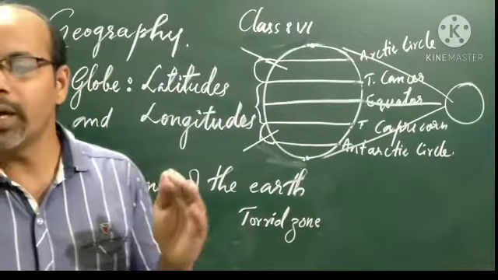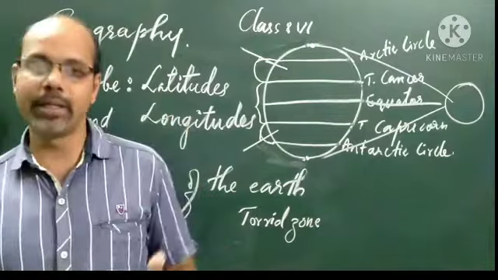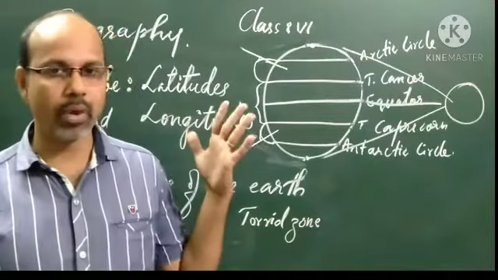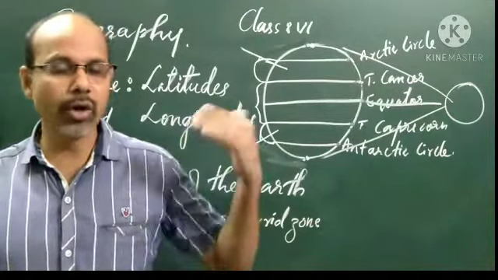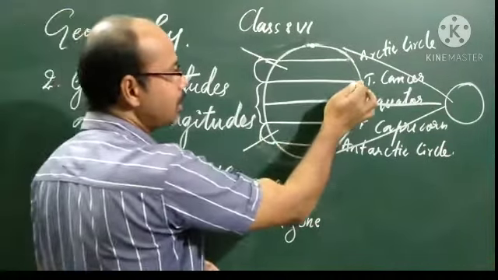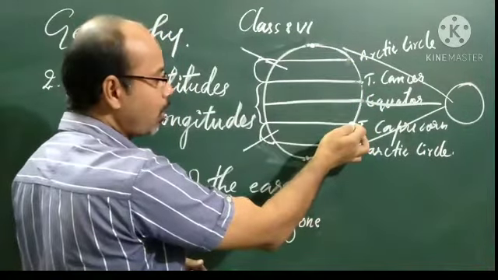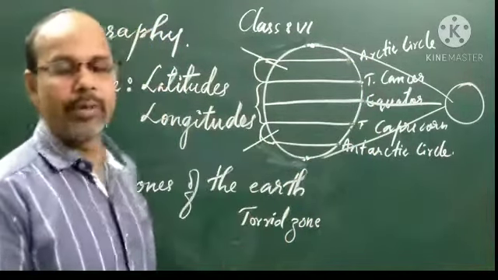These regions in both hemispheres have a moderate temperature, not extreme. Not very hot, not very cold.